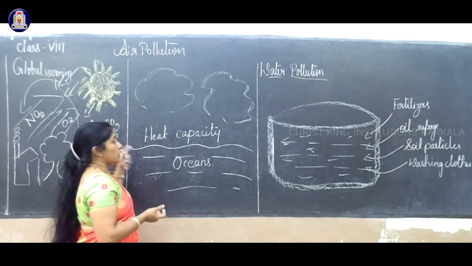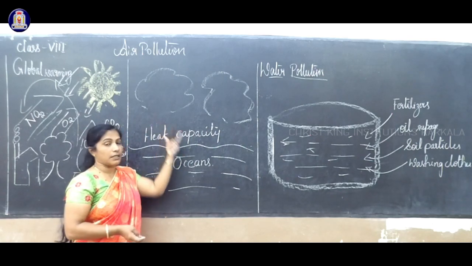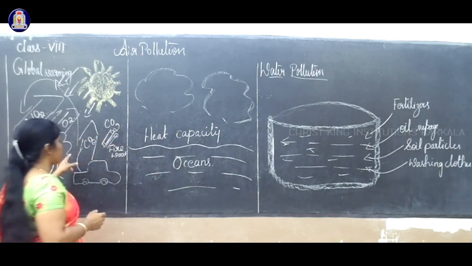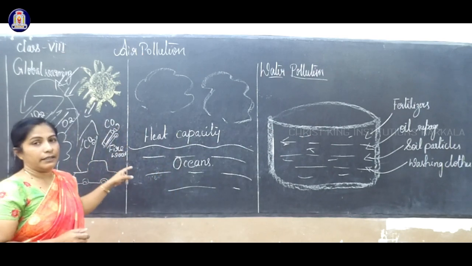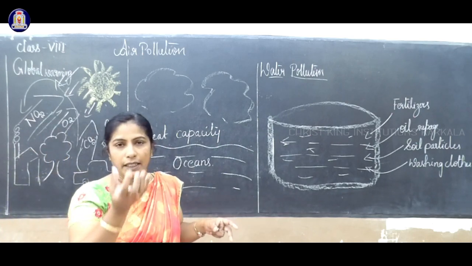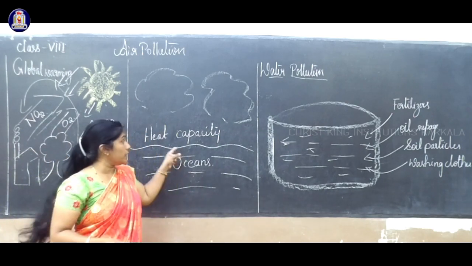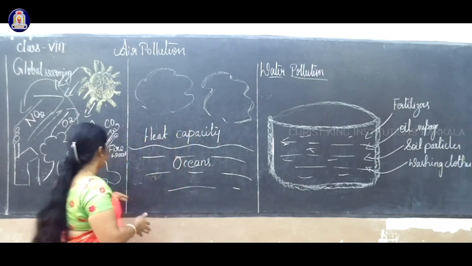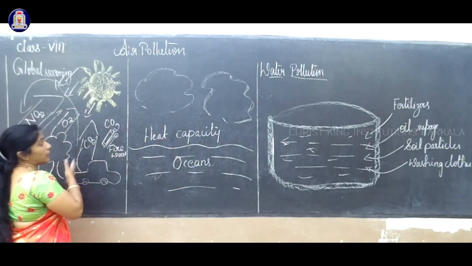When the sun emits heat, it is absorbed inside the ocean. It absorbs the heat and takes time to reflect it, so it is not as fast as on the earth's surface. So that is nothing but global warming.